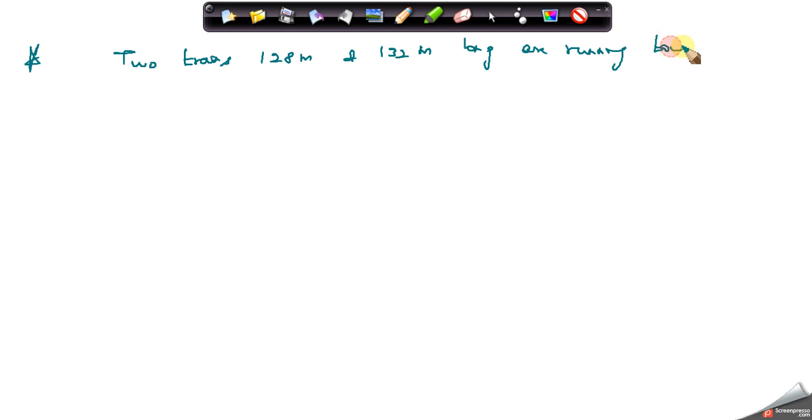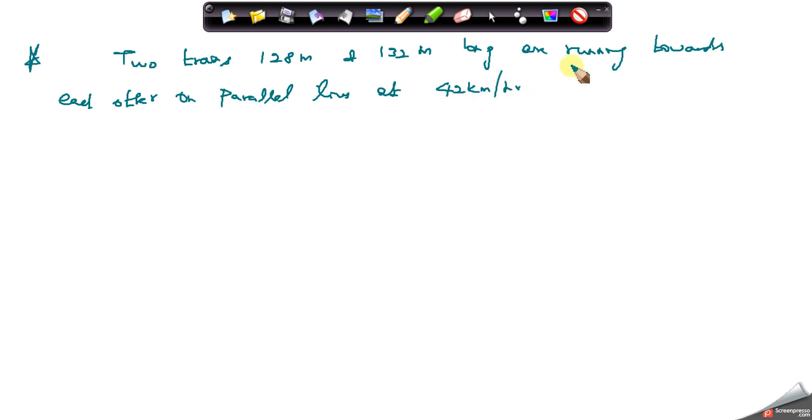We can work out one more problem right now. Two trains, 128 meter and 132 meter long, are running towards each other on parallel lines at 42 kilometer per hour and 30 kilometer per hour respectively.